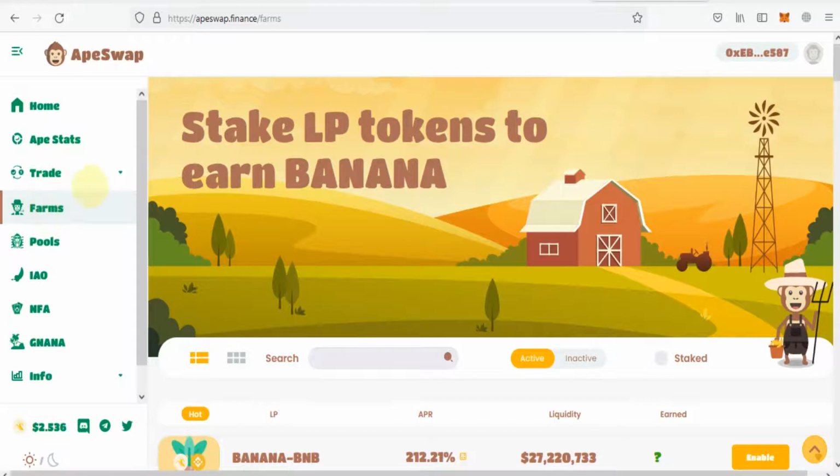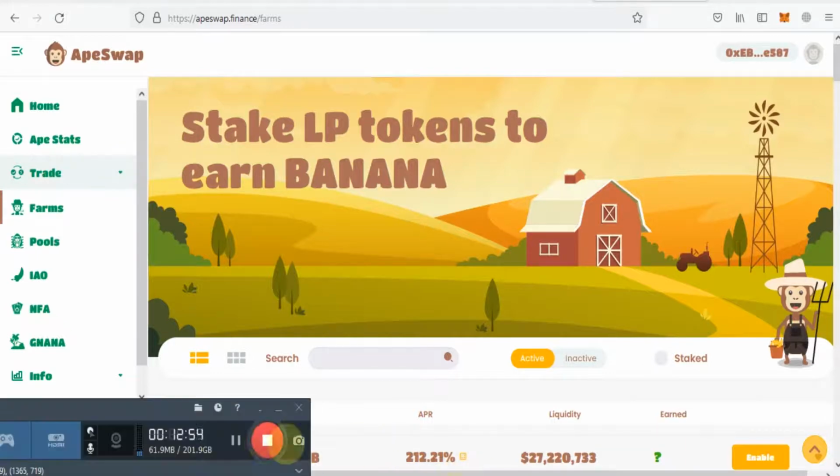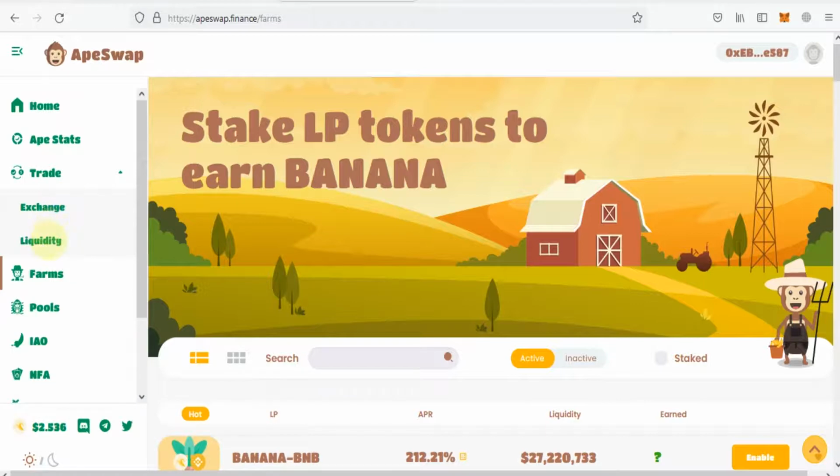Here you can check that the liquidity option is shown. So the liquidity option is showing now. After that you will click on liquidity and you will be redirected to the liquidity page. You need to add liquidity.